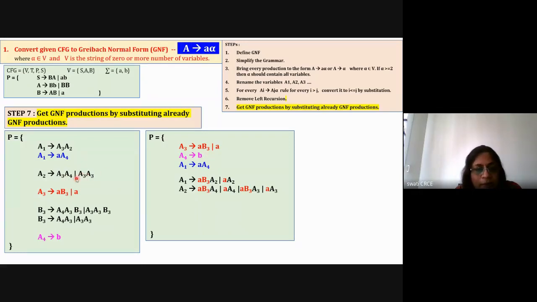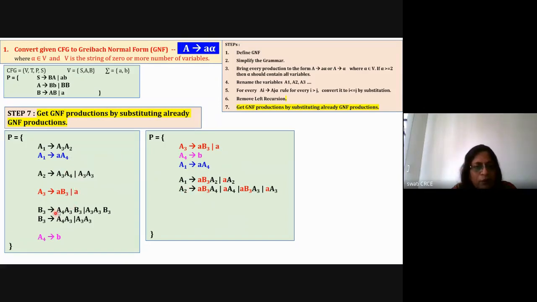So here in the input you have two rules, but in the output you are having four different rules. So the replacement is done. For A2, in the input there were two rules, now there are four rules because there are two values of A3, either a B3 or small a. So like this we have done for the second rule.